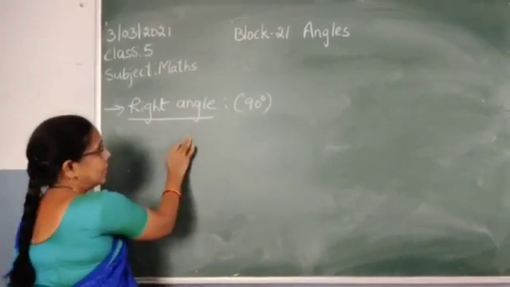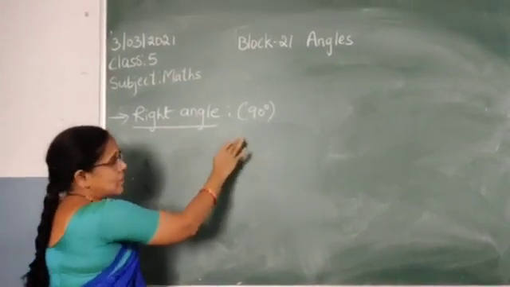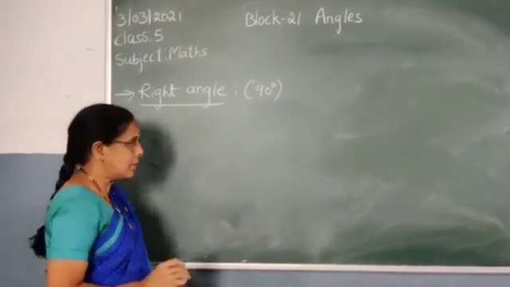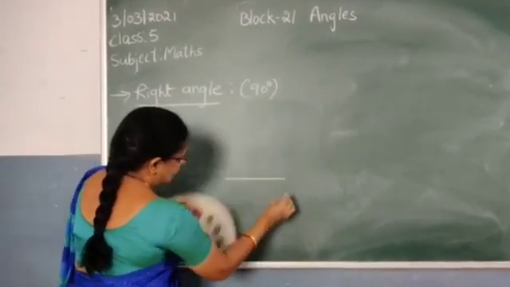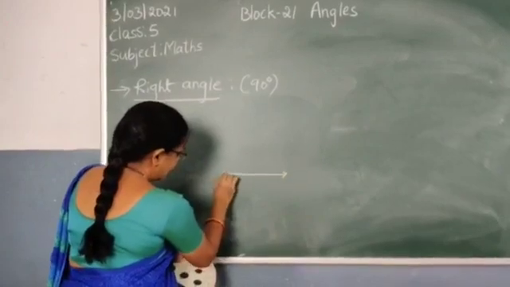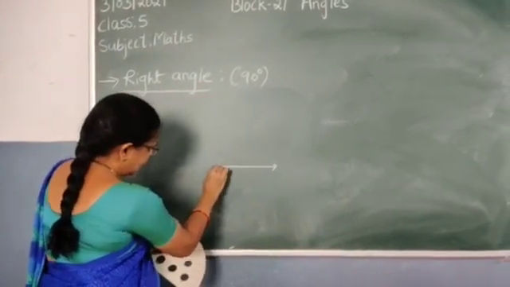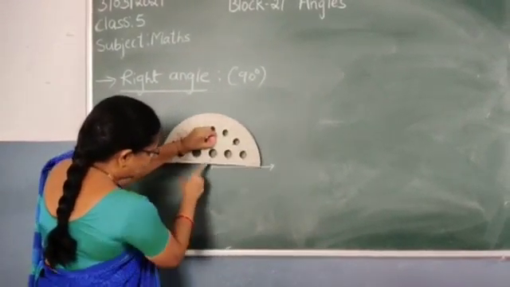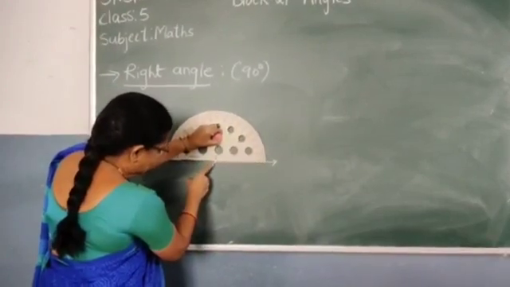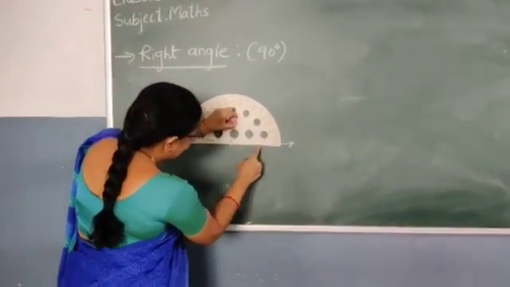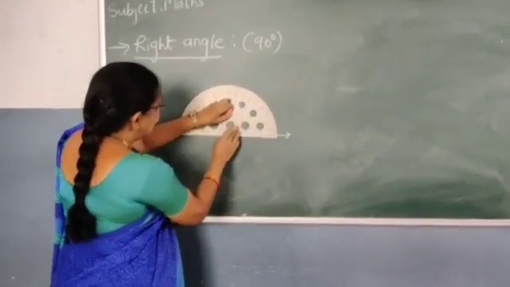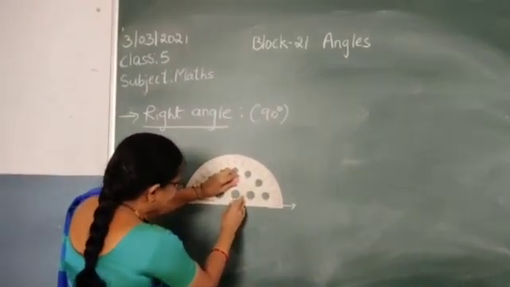See, next, right angle. A right angle measures exactly 90 degree. Draw a line. Again here, keep this arrow mark on this point, and this line coincides to this. Now this angle measures exactly 90 degree.